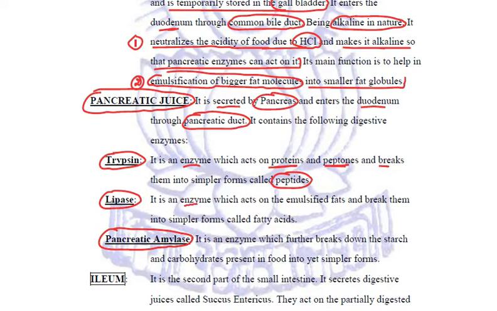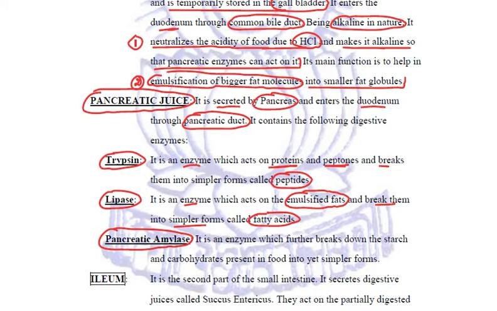Lipase is an enzyme which acts on the emulsified fats, emulsification done by the bile. After emulsification, lipase will act on them and break them into simpler forms called fatty acids.